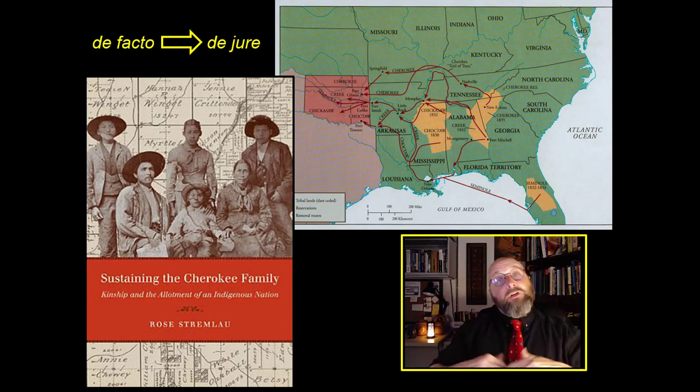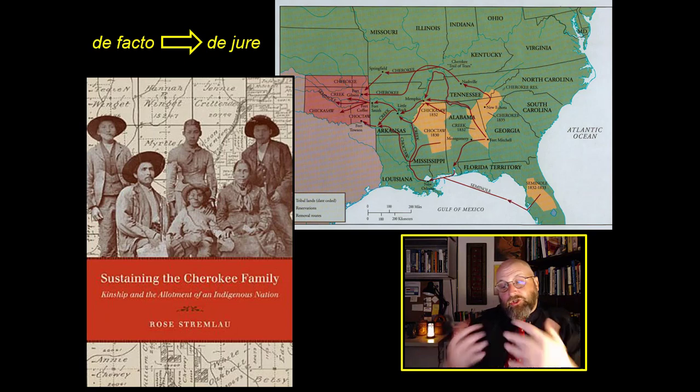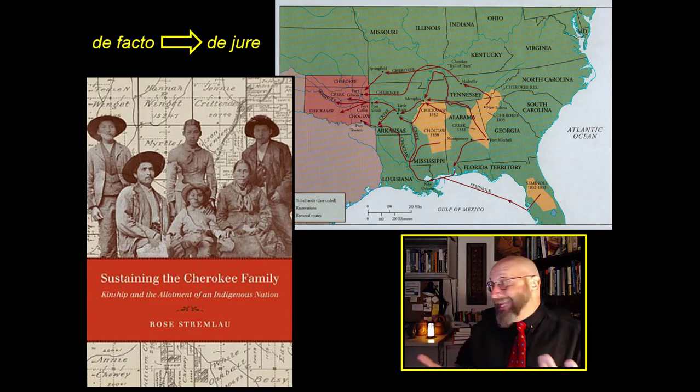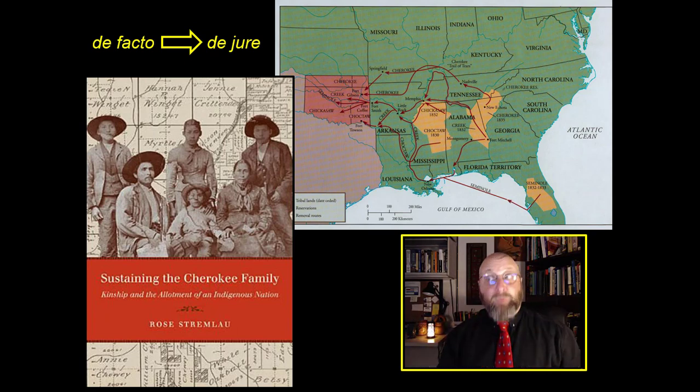But one of the critiques that stuck about the traditional study of kinship structures is that it assumed that kinship structures were static through time. And of course, we know now that this is not true. Kinship structures, like any other cultural structures, change through time. As the structure functions differently for different groups of people, it has to meet different needs over time. And of course, one of the key insights on how kinship structures change was the way in which de facto rules become de jure rules. The messy families of today become the idealized families of tomorrow.